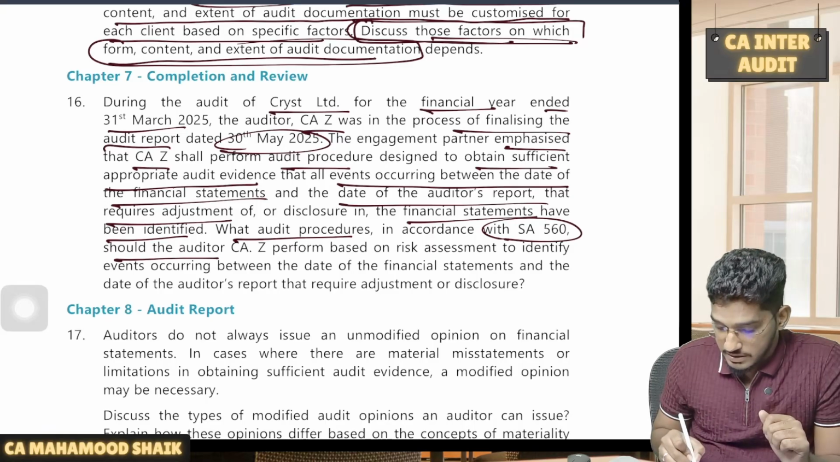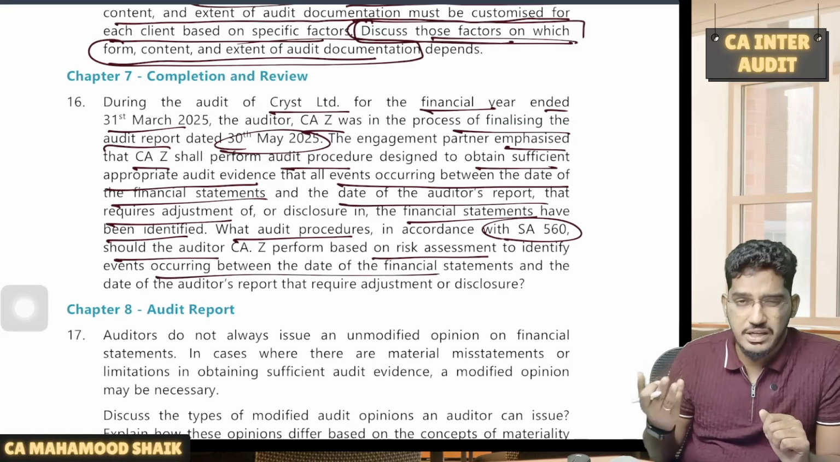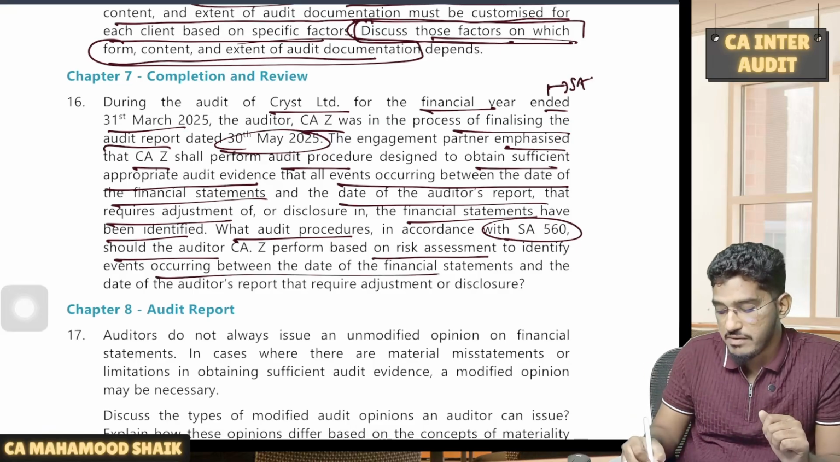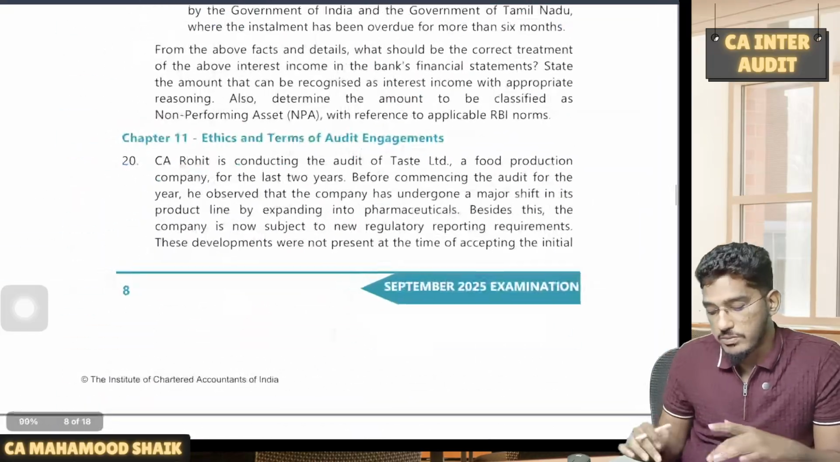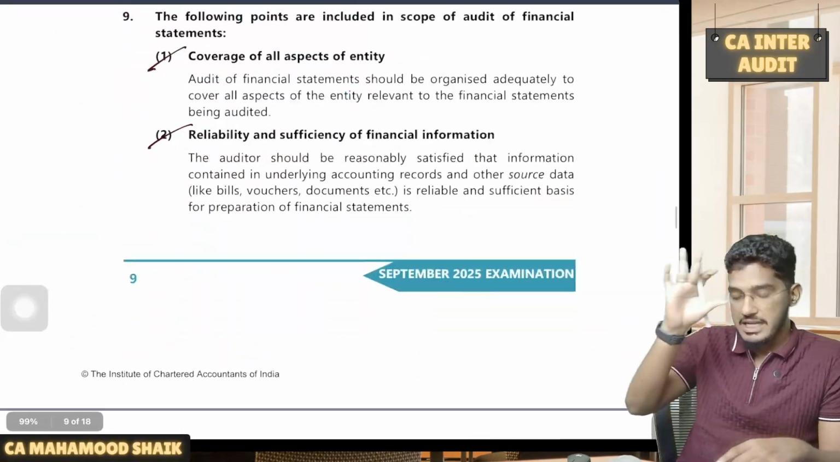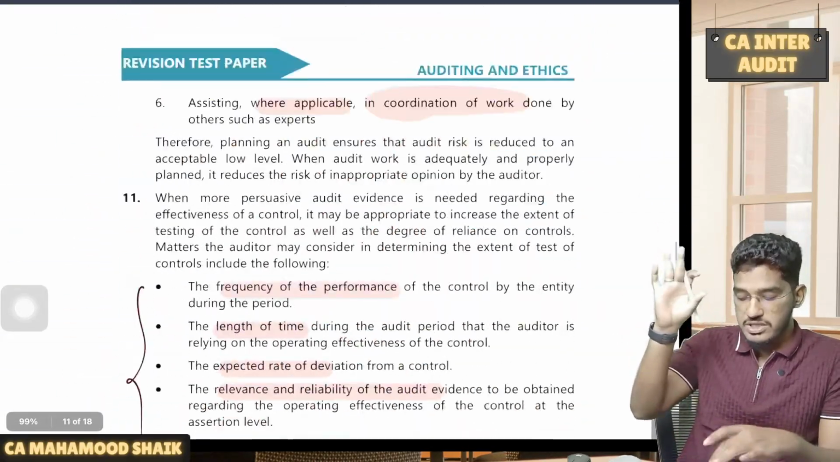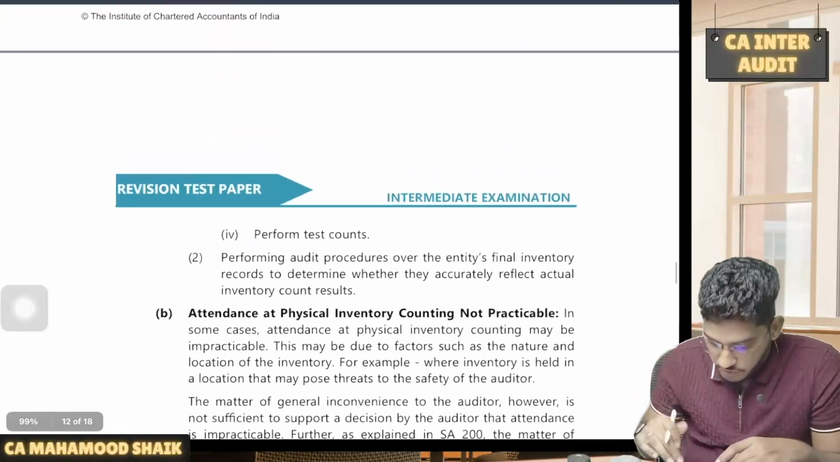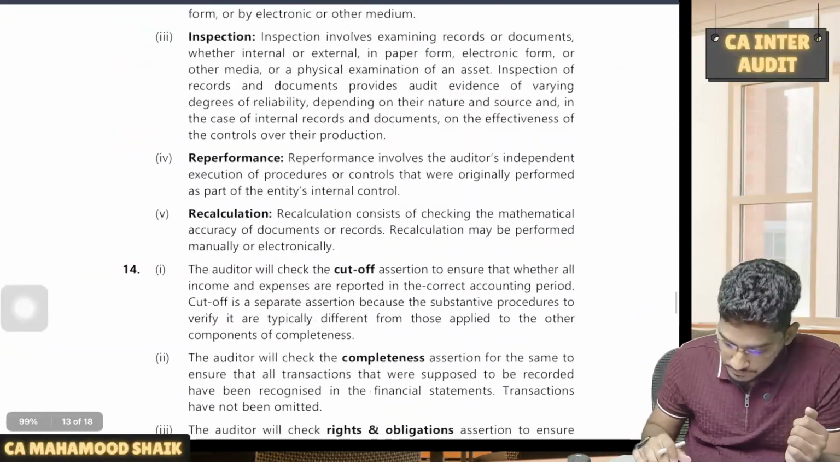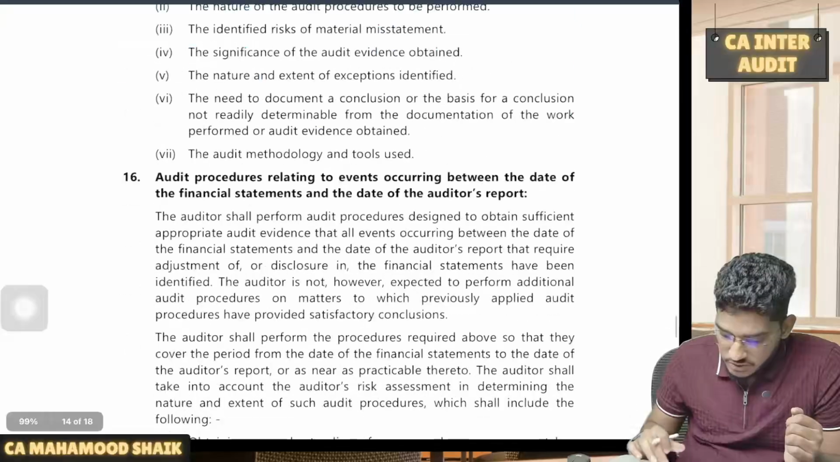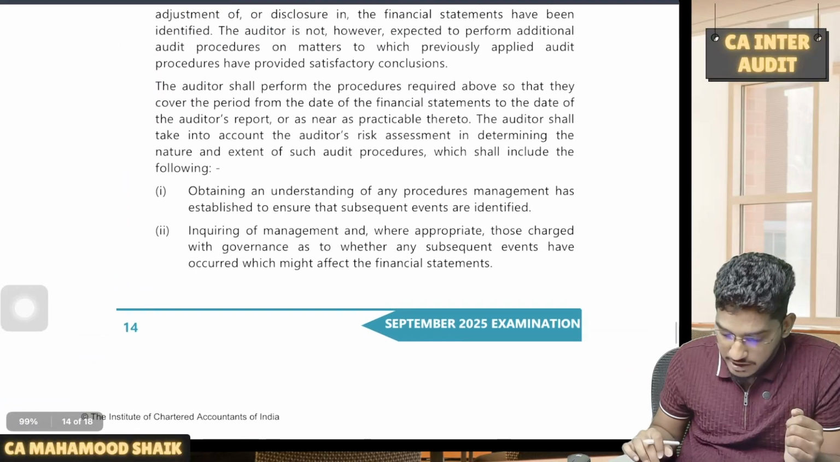So CAs perform risk assessment procedures to identify events occurring between... to identify subsequent events. Straight away, a question from SA 560. What audit procedures will you perform to identify the subsequent events? In SA 560, you will have that audit procedures paragraph. That is what you are supposed to write here. Whatever audit procedures are there, you are required to write.